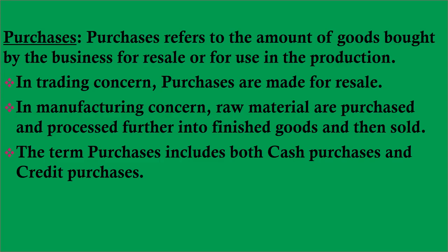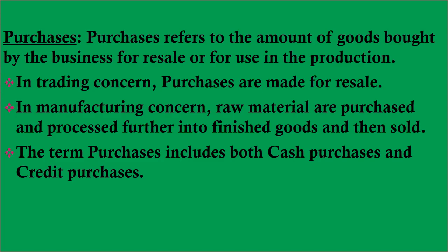However, if the same dealer purchases a motor vehicle for delivery purpose, it is not the purchase of goods. Then it is considered the purchase of an asset. There are 3 very important points. In trading concern, purchases are made for resale.